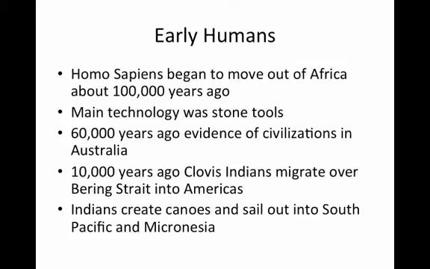Early humans. Homo sapiens began to move out of Africa about 100,000 years ago. Their main technology was stone tools. 60,000 years ago, evidence has been found of civilizations all the way in Australia. And 10,000 years ago, Clovis Indians migrated over the Bering Strait into the Americas. Indians created canoes and sailed out to the South Pacific and Micronesia.